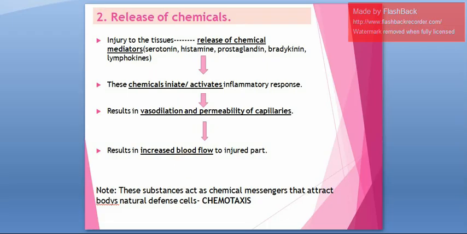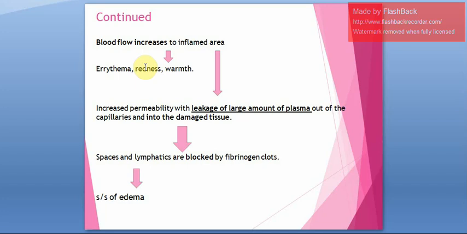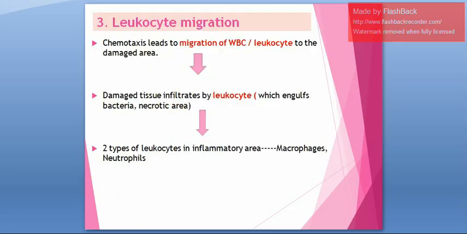Because of that, more and more blood flow happens, and because of more blood flow, the patient will experience redness, warmth and erythema, and this increased permeability or leaky cells will block the lymphatics and will result in more and more fluid retention. So there is edema. Next is stage 3, leukocyte migration.